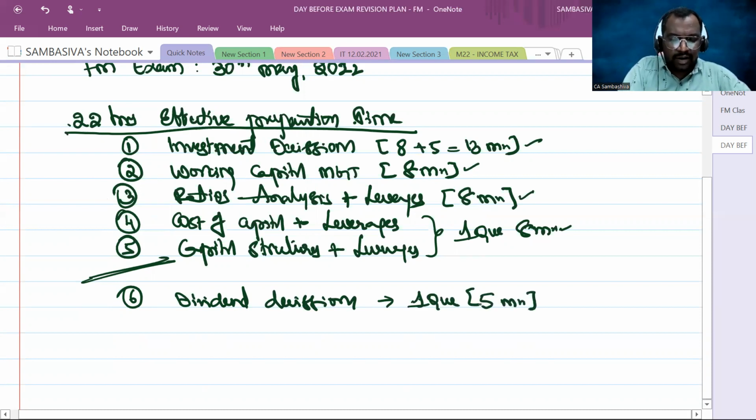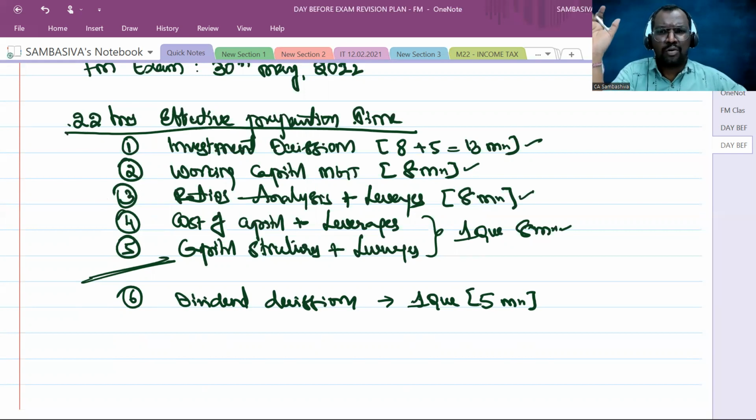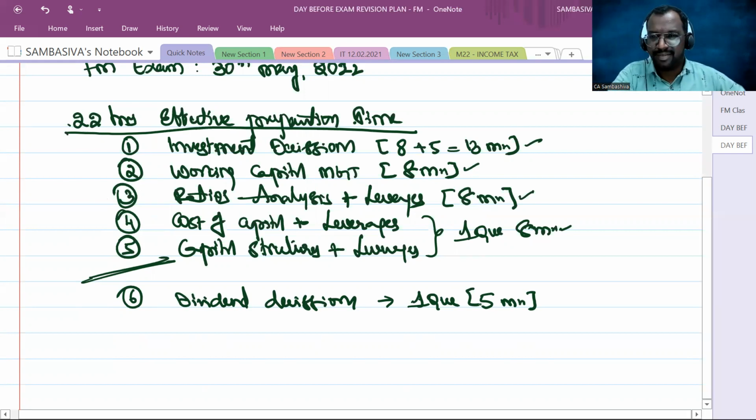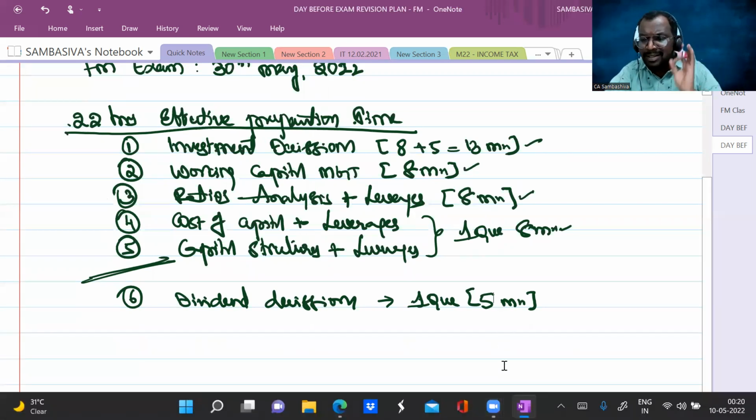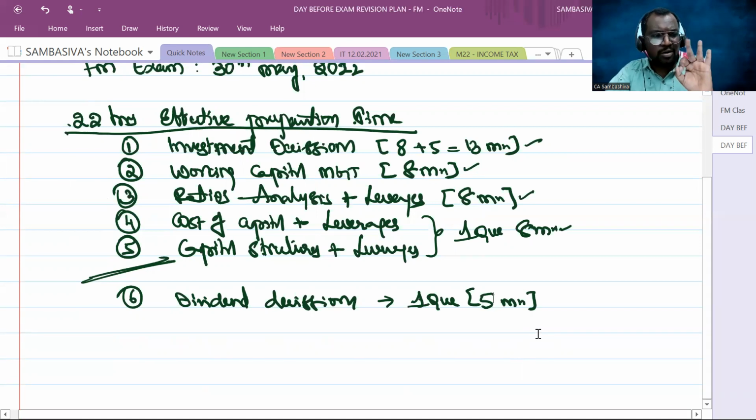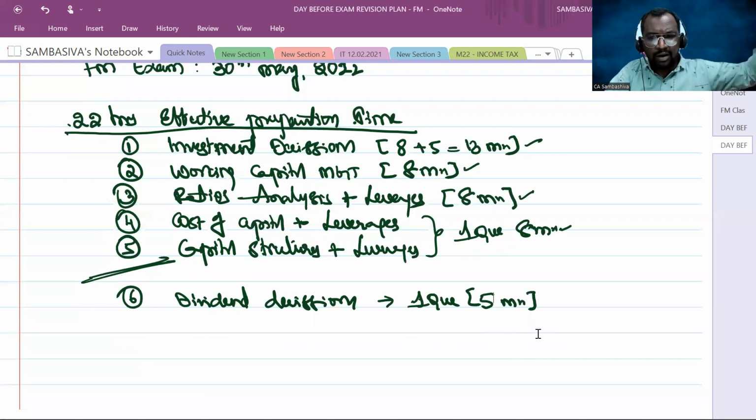This is only a 5 marks weightage chapter, not an 8 marks weightage chapter, where you are going to have some models like Gordon's model, Walter's model, M&M approach, enough. From the dividend decisions chapter, prepare only these 3 models: Walter's model, Gordon's model, M&M approach. Don't go for Graham and Dodd, don't go for Lintner's approach. They are all final level topics.